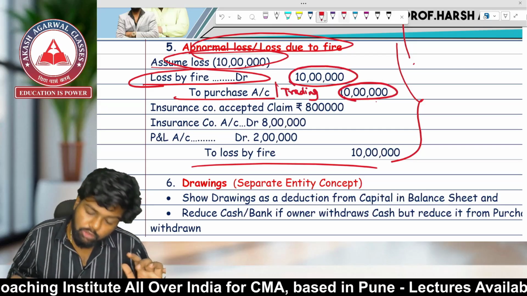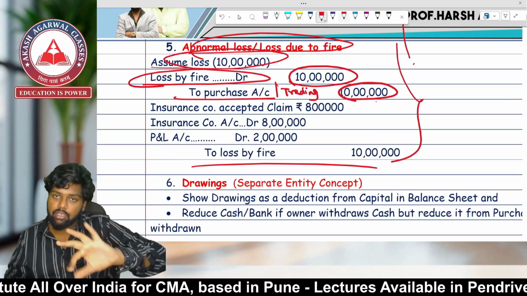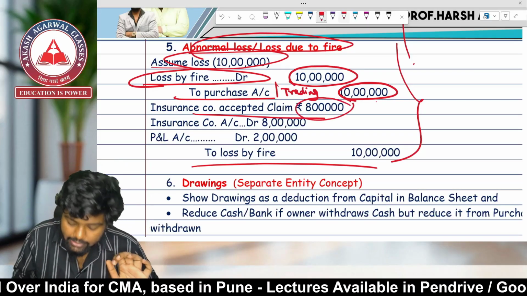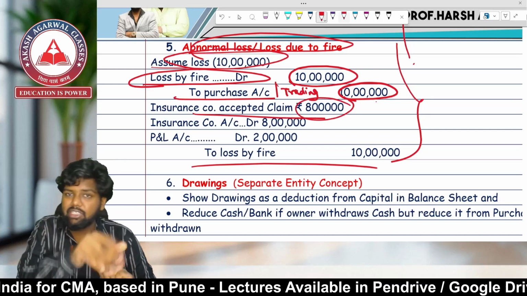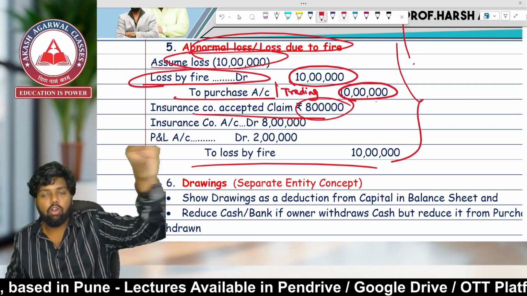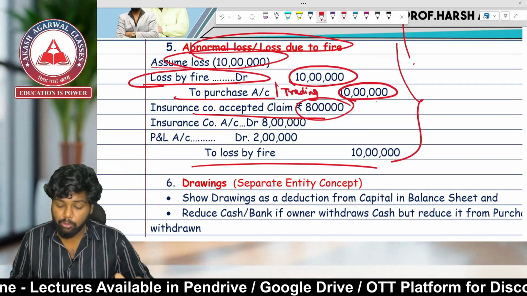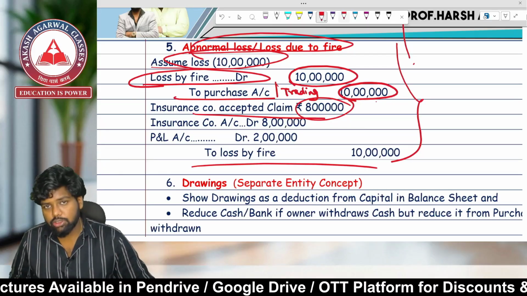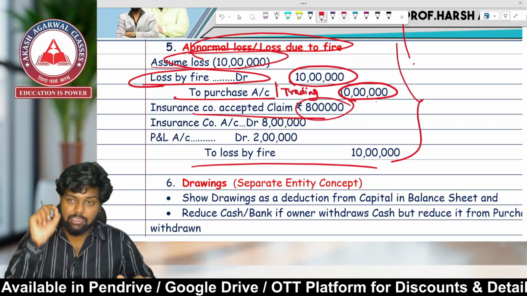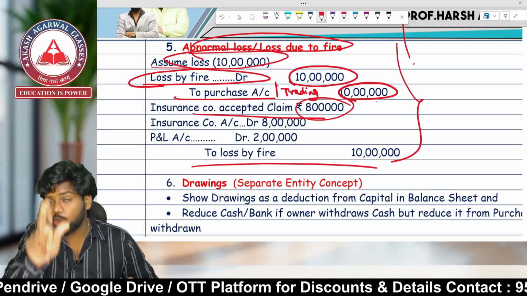For example, the loss is of 10 lakh and the insurance company agrees and accepts the claim of 8 lakhs. So how much loss have I incurred? 10 lakh rupees. And the insurance company has accepted a claim of how much? 8 lakh rupees. So over here, very important. 10 lakh rupees is the loss. 8 lakh has been accepted by the insurance company. So my net loss will be 2 lakhs.